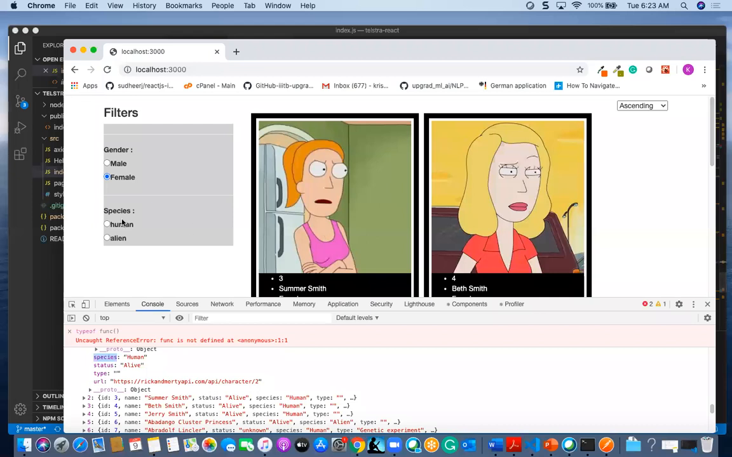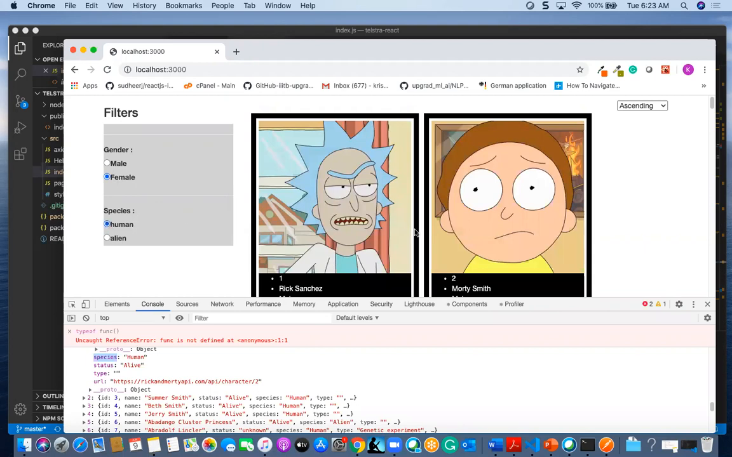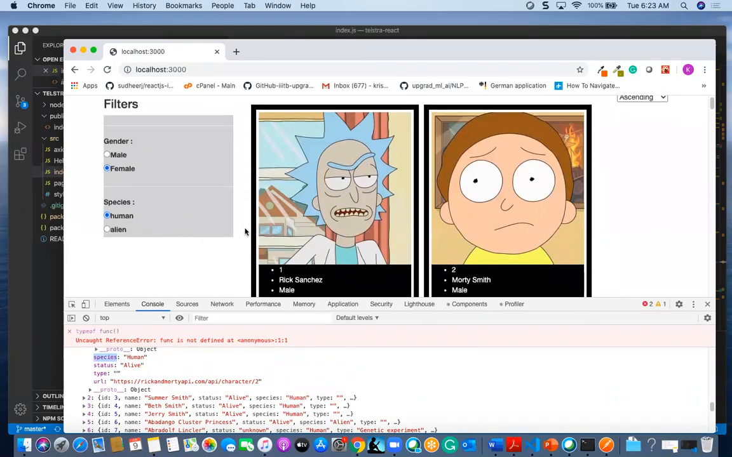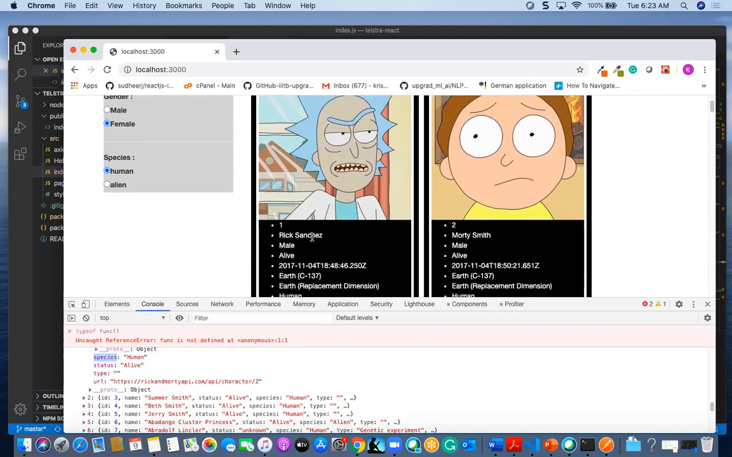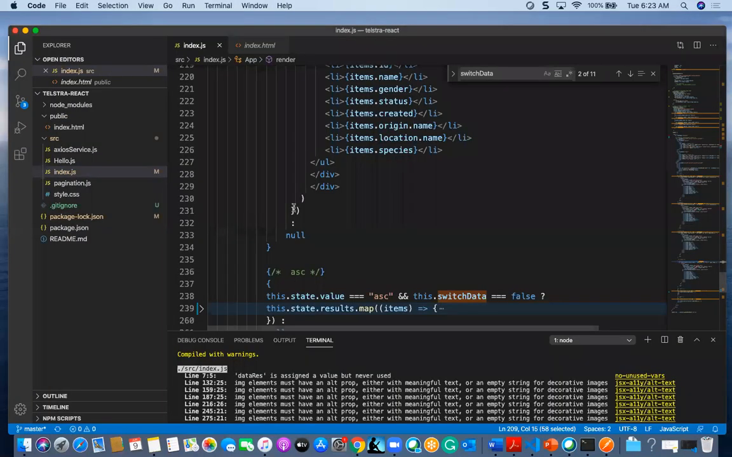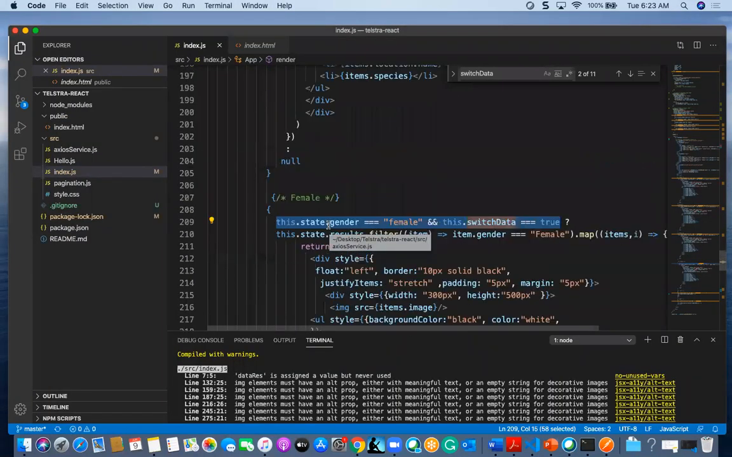And one more filter we have is human and alien. If I click on this, I already have the female data, and the female data is displayed. One more filtration is human. If I click on human, I will get the accumulated results of human and also female. So human also has this scenario, I think this is the first one.